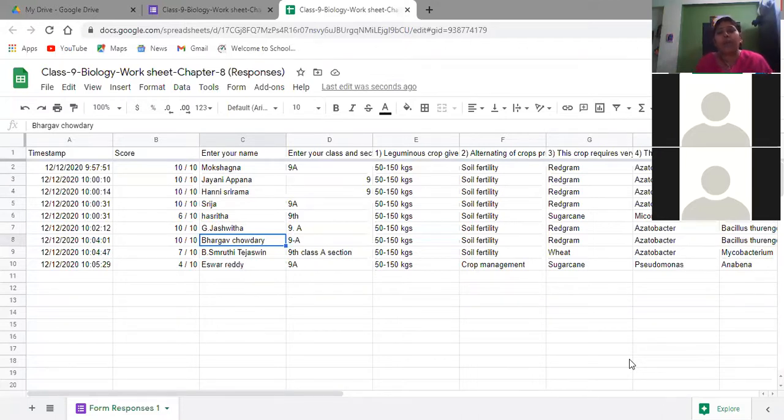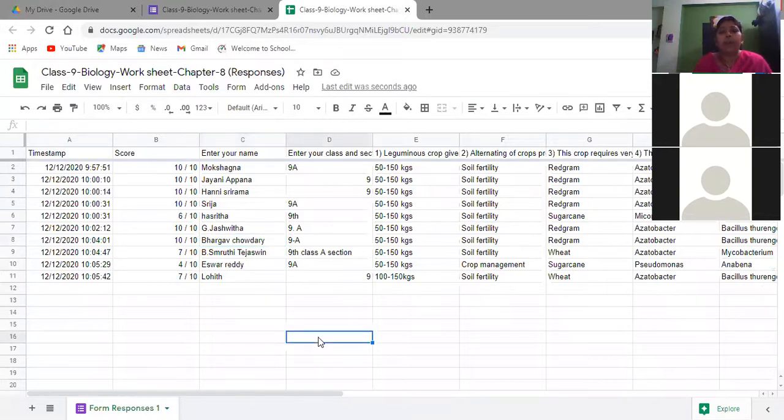Ishwar, you need to work hard, and you have to concentrate on the subject, because there are only 2 to 3 months, or maximum 1 or 2 months you will have. Then you will enter into 10th class. If you are like this, it creates problem for you. That's why you have to work hard. You have to learn the topics whatever we are explaining on a regular basis. Lohit also 7/10.